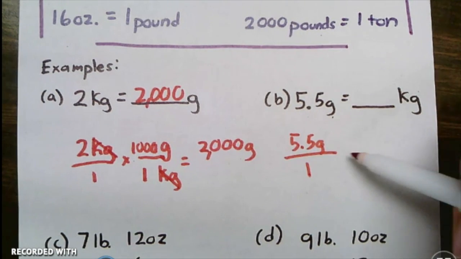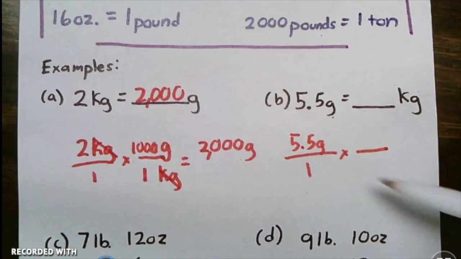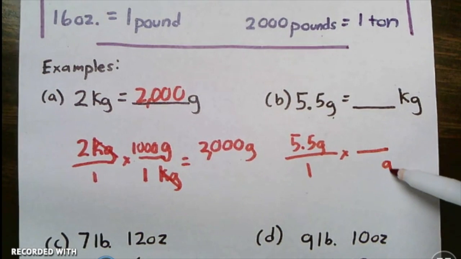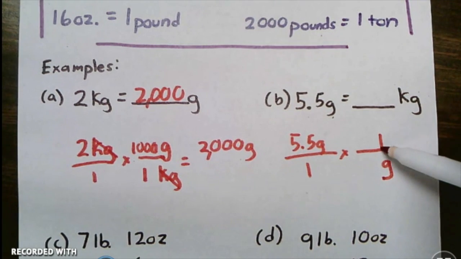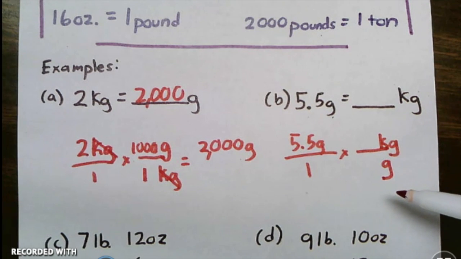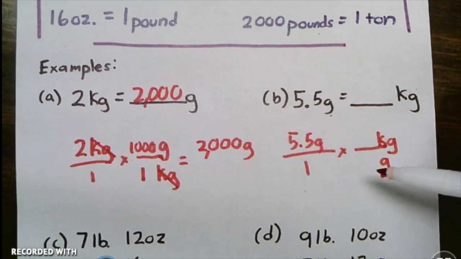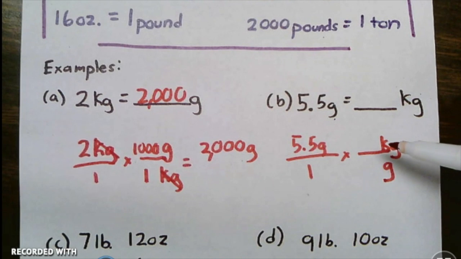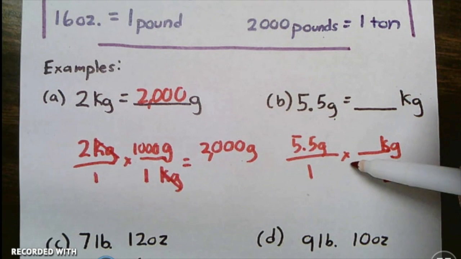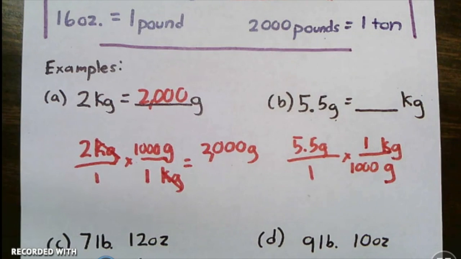Put it over 1 times another fraction. Write grams on the bottom so they'll cancel. Kilograms on the top. I do want you to show your work for both of these to get credit because we're learning the processes here. There are 1,000 grams in 1 kilogram.